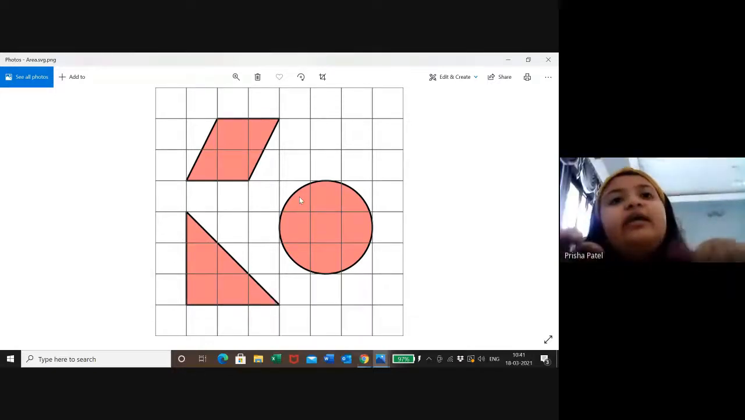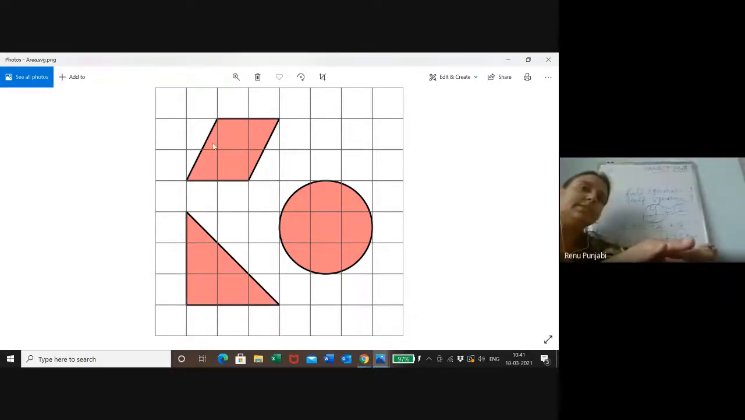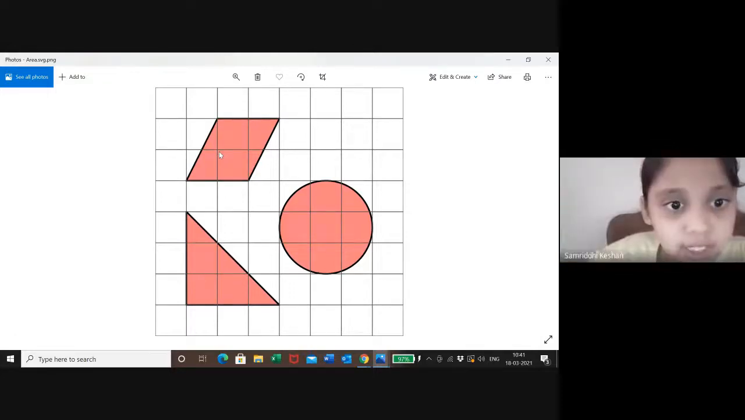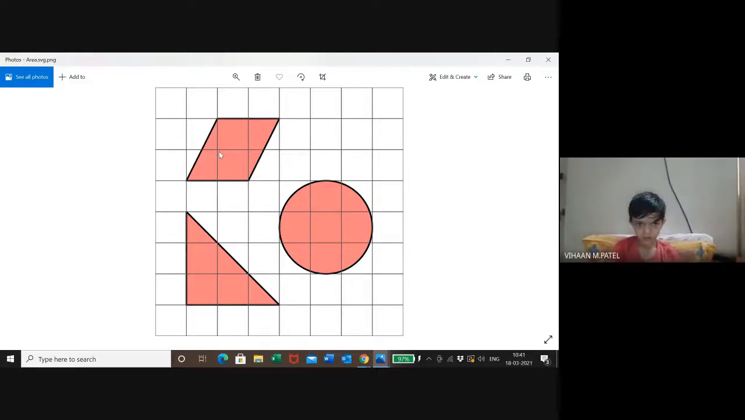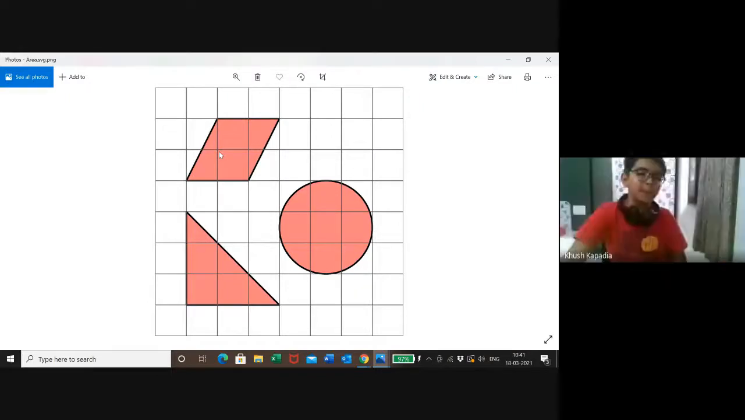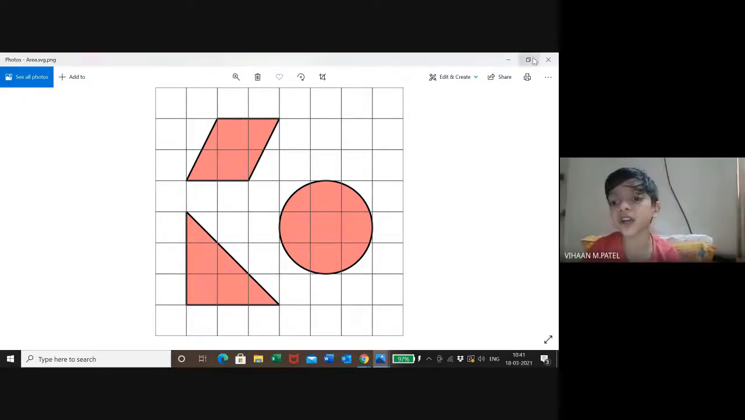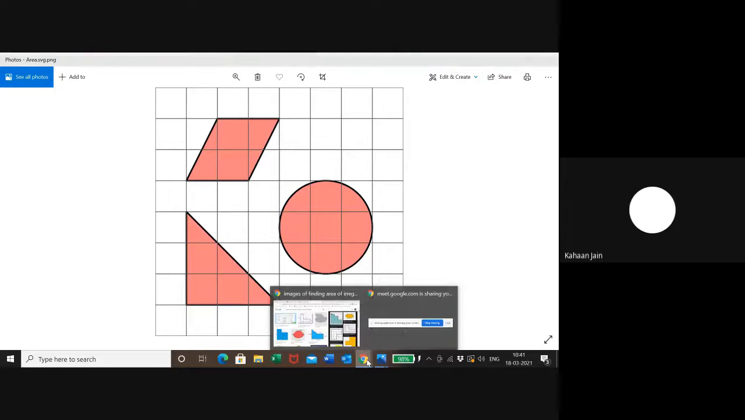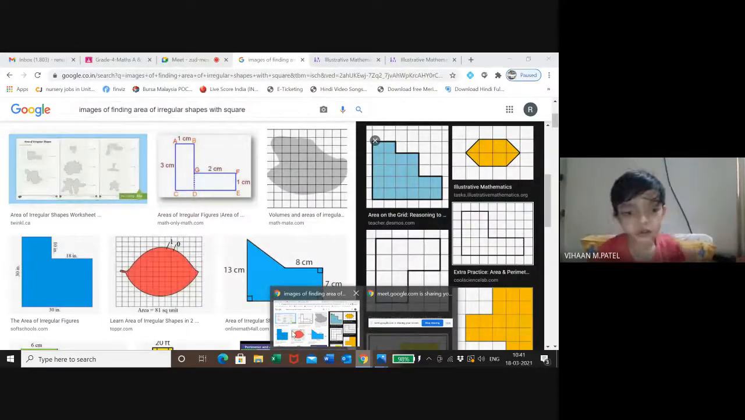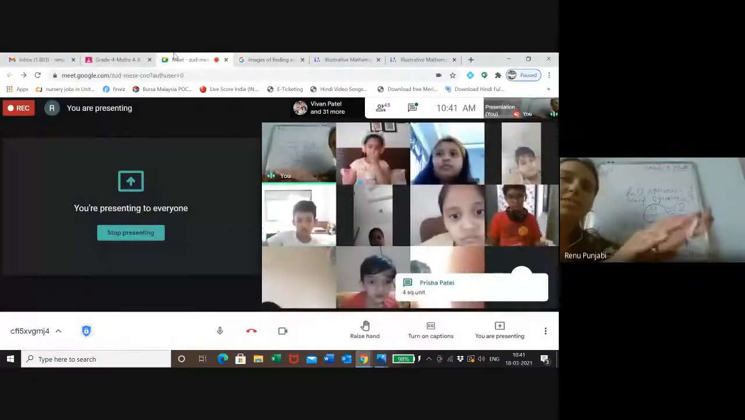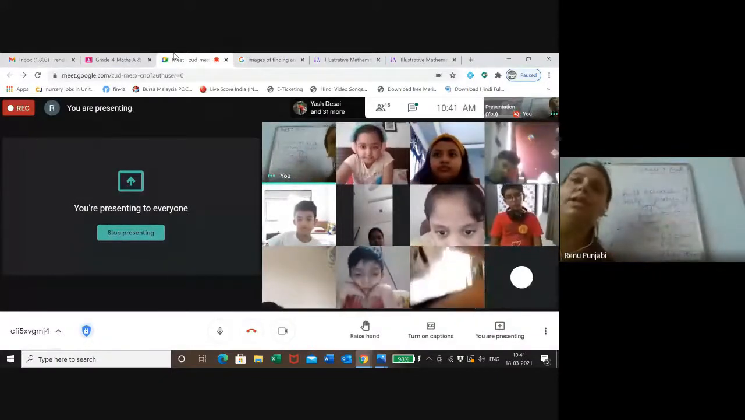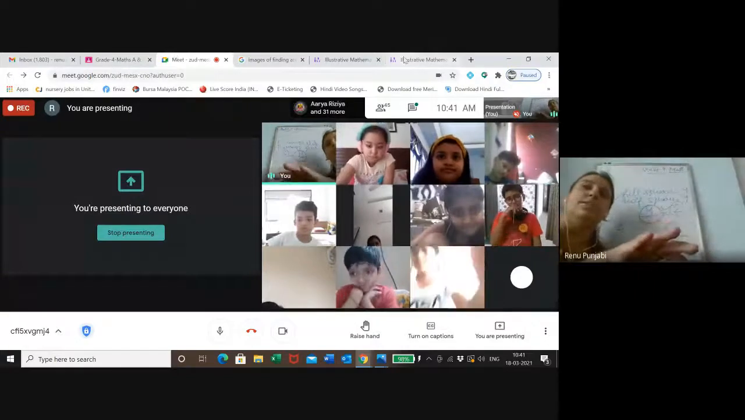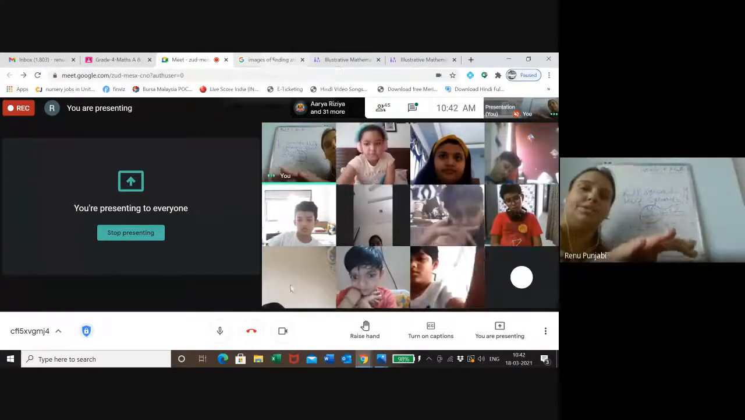Which one we have to find? This one. 2 full squares and... Ma'am, 2 square units. Don't be in a hurry. Ma'am, the answer is 4 square centimeters. 4 square unit. Okay, 4 square unit, because there were four half squares. When you convert them into the full, it will become 2, and the 2 full squares were there. So it will be 4 square unit.